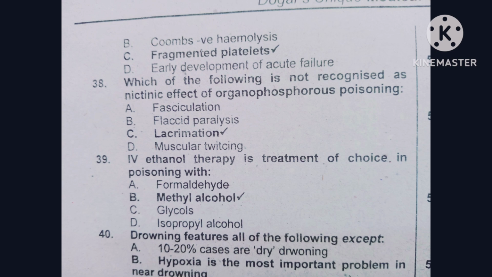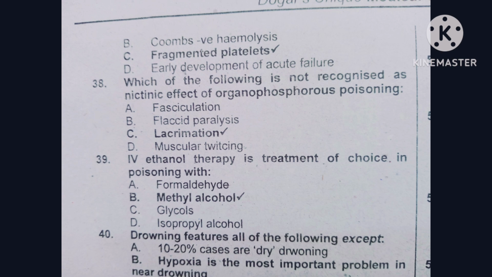Question number 38. Which of the following is not recognized as a nicotinic effect of organophosphorus poisoning? Option A is fasciculation, option B is flaccid paralysis, option C is lacrimation, option D is muscular twitching. The correct option is lacrimation, which is not recognized as a nicotinic effect of organophosphorus poisoning, but all other options can be recognized.